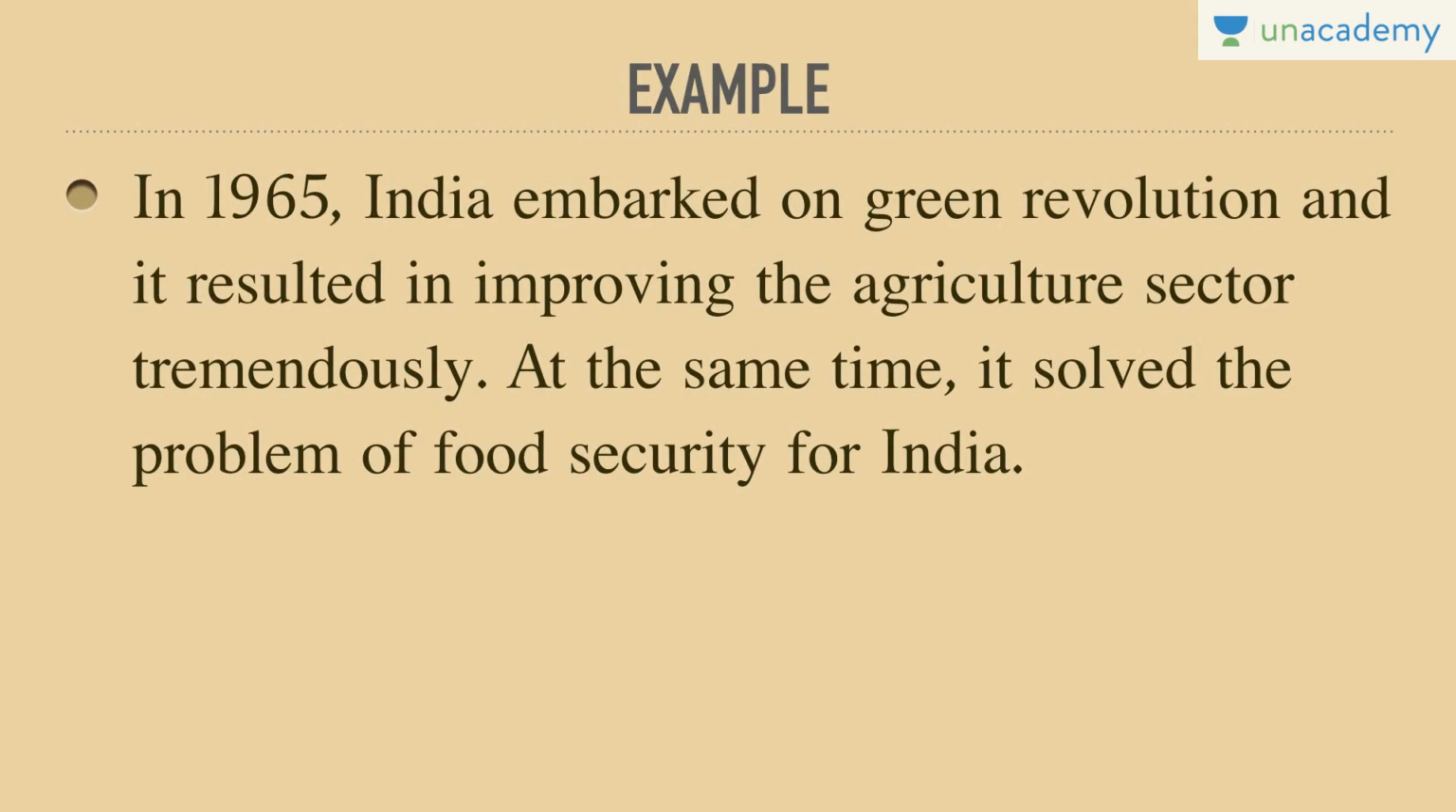Another example can be in 1965, India embarked on the Green Revolution, and it resulted in improving the agricultural sector tremendously. This was a step taken by the Indian government by introducing the Green Revolution seeds, high yielding variety seeds, HYV. At the same time, it solved the problem of food security for India.